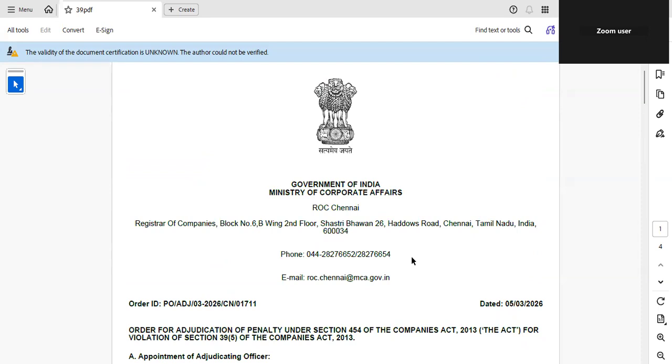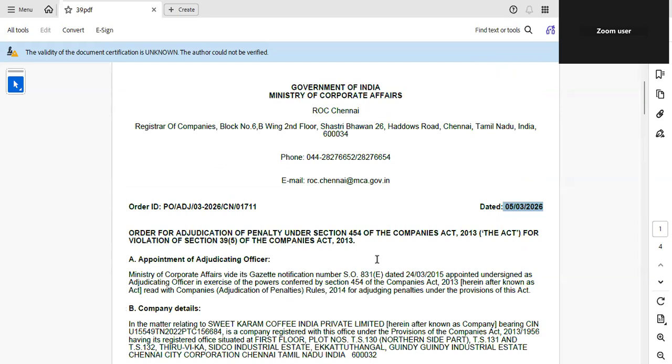Delay in filing PAS 3, Section 39 of the Companies Act 2013, based on the ROC Chennai adjudication order dated 5th March 2026. In corporate compliance, timely filing of statutory forms with ROC is extremely important. Even a small delay in filing can attract penalties under the Companies Act 2013.